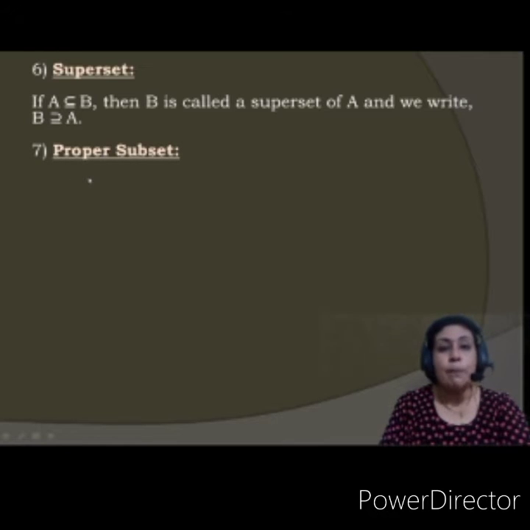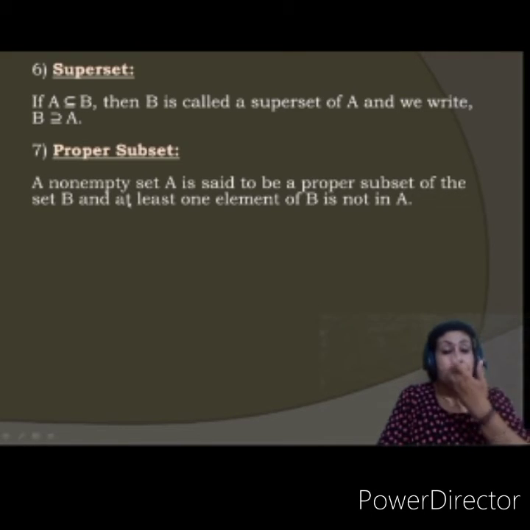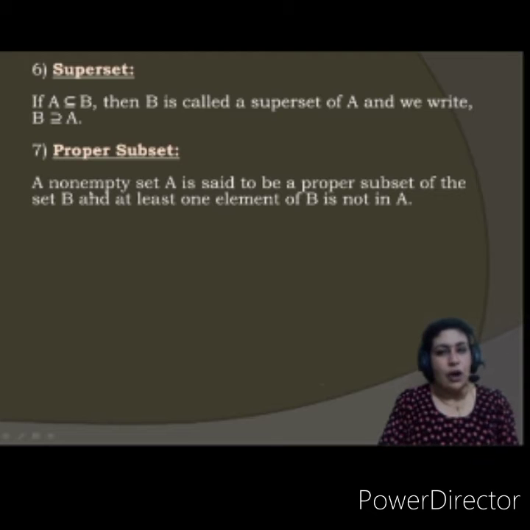Next one, proper subset. What is a proper subset? See, a non-empty set A is said to be a proper subset of the set B if at least one element of B is not in A. Are you getting it? See, what is said? First thing is it should be non-empty.